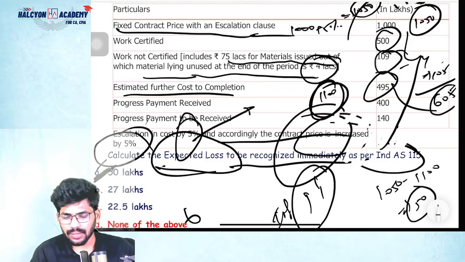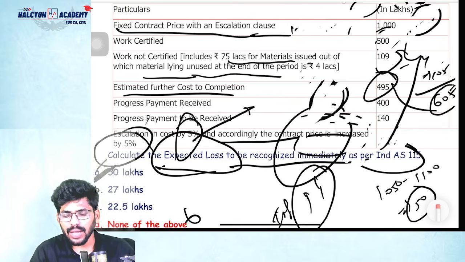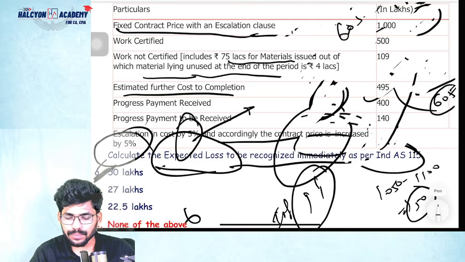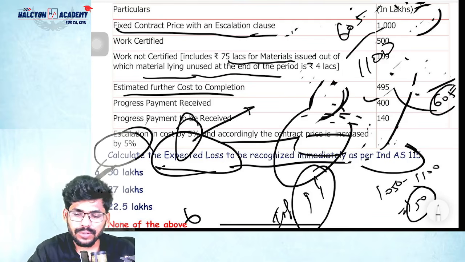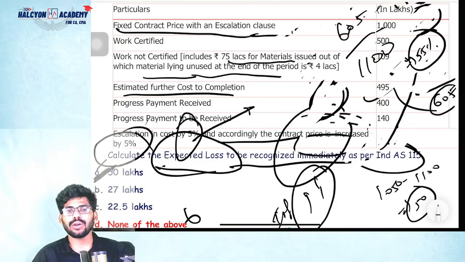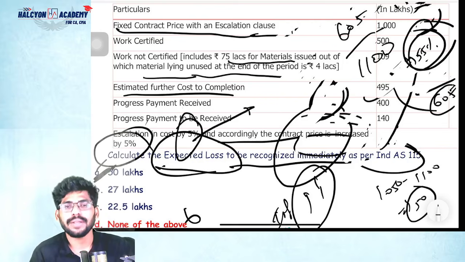If they ask about the percentage of completion, how do we find it out? Cost up to date, how much? 500 plus 105, 605, divided by 1100, which is about 55%. Clear or not? If the question is asking about current year profit or loss, you can find it out easily based on this. Okay, simple. Yes, okay.